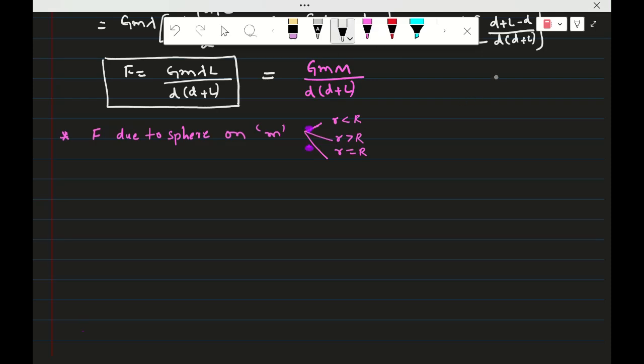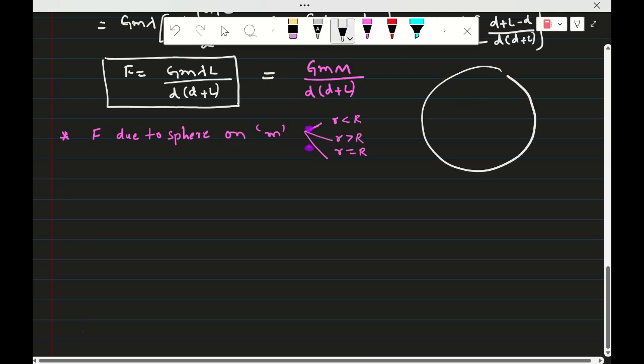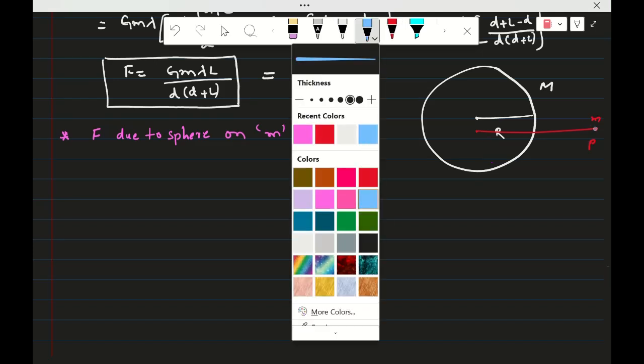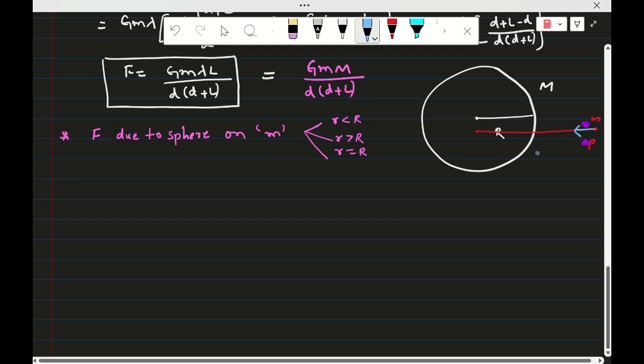So now let's consider a solid sphere. This is mass M, the radius R. From the center of this sphere, at the point B there is a small mass m. You know the force on the small mass by the sphere will be like this.